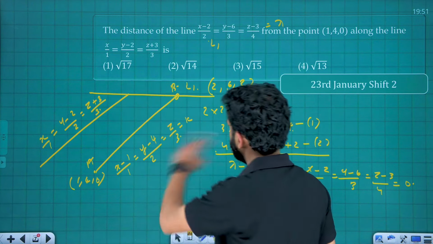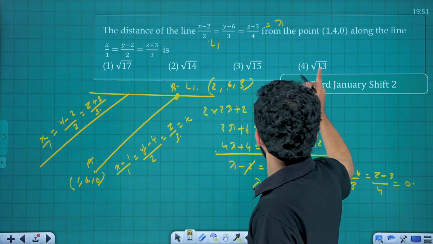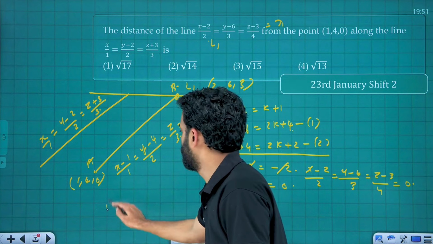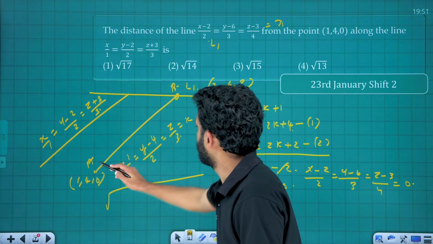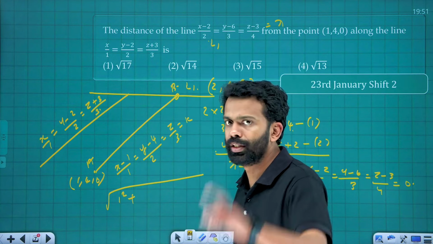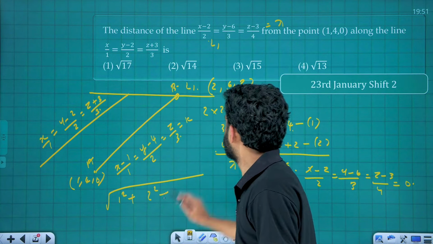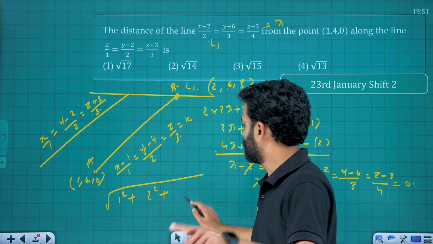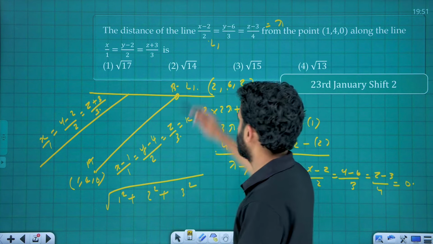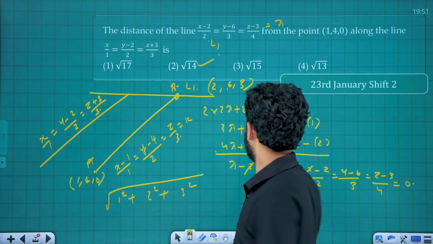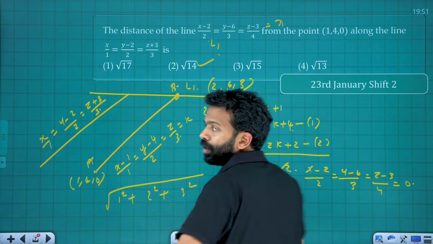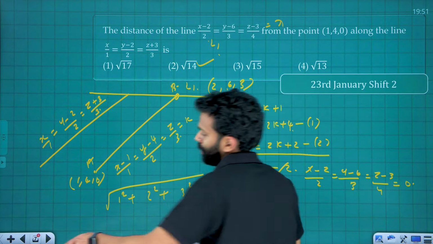Now apply the distance formula here. They haven't asked for the square of the distance, so we need to put the root here. It will be 2 minus 1, that is 1, 1 square, plus 6 minus 4, that is 2, 2 square, plus 3 minus 0, that is 3, 3 square. A famous relation: 1 square plus 2 square plus 3 square, root 14. Very easy question. It was asked last month, January. And next one.